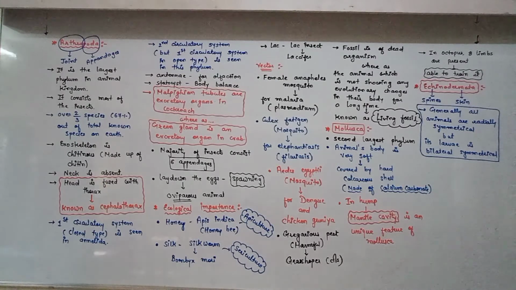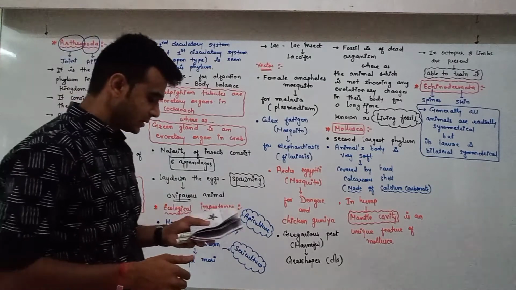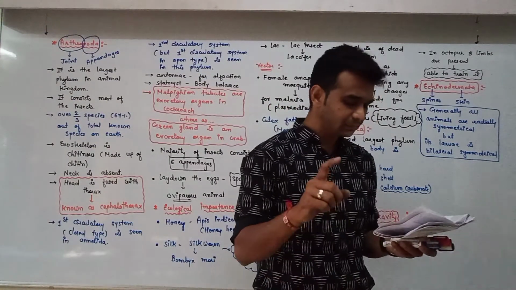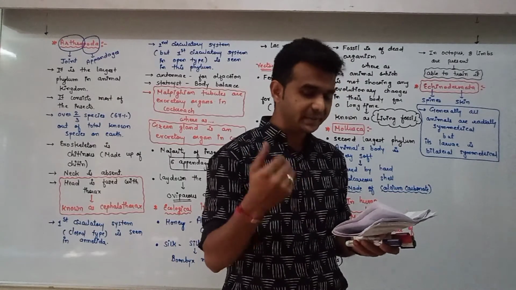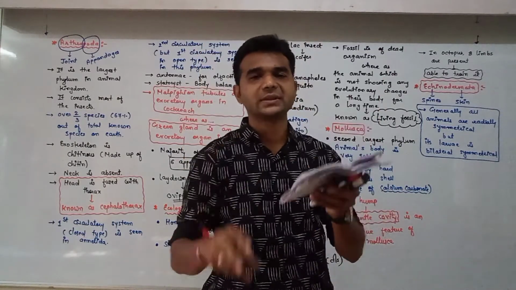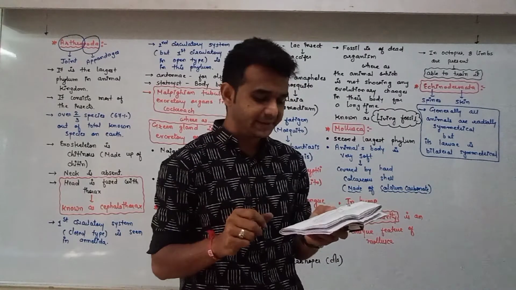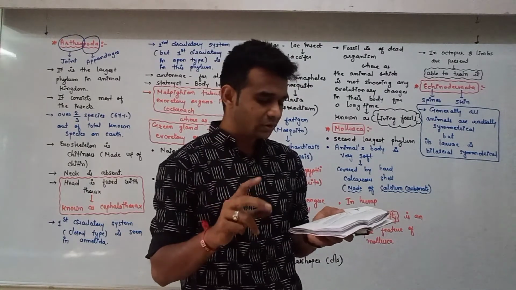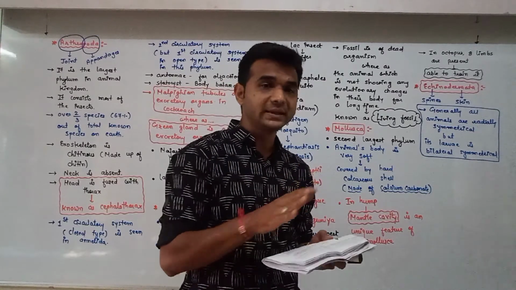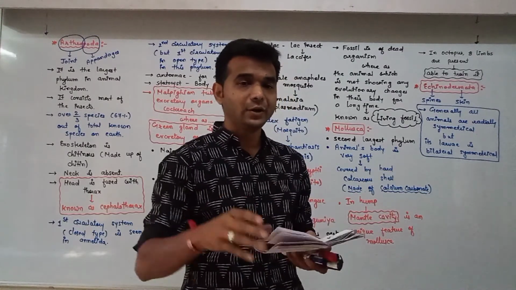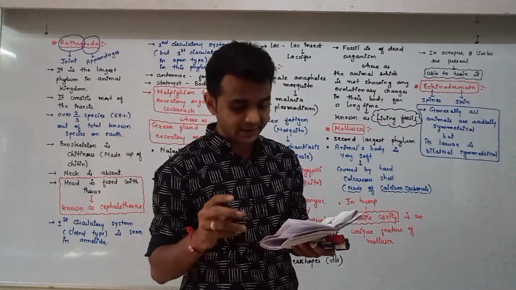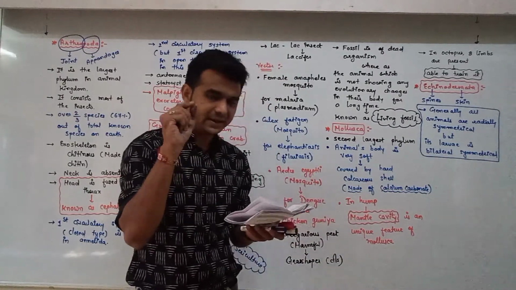They are triploblastic and coelomate animals. Digestive system is complete. Complete digestive system is open on the two ends, with mouth on the lower side. So ventral side mouth is there and dorsal side, upper side, anus is there. See, please underline